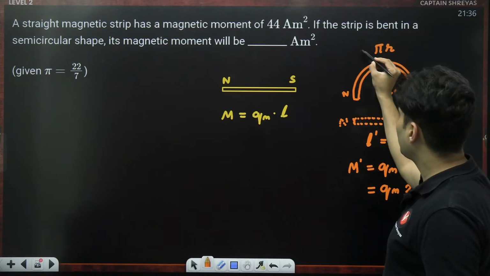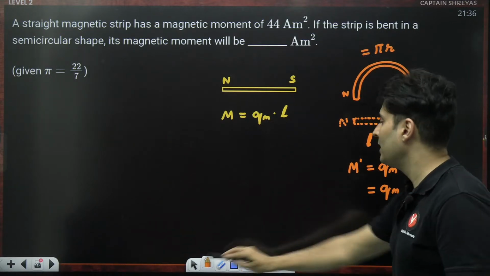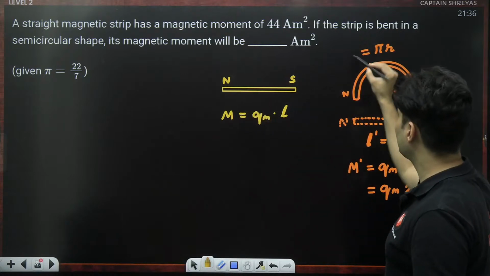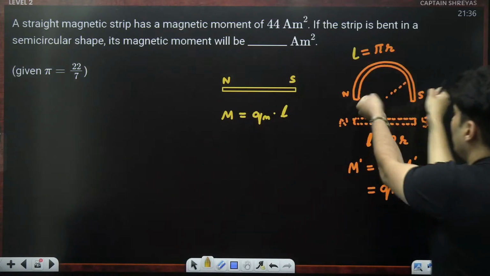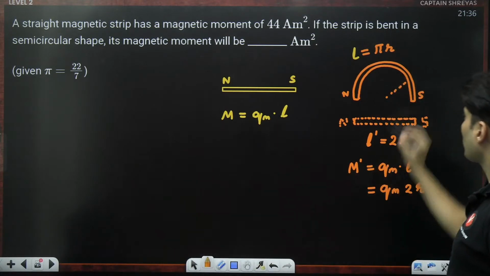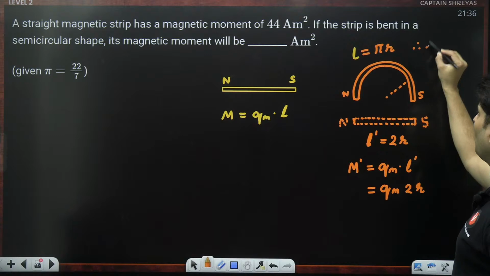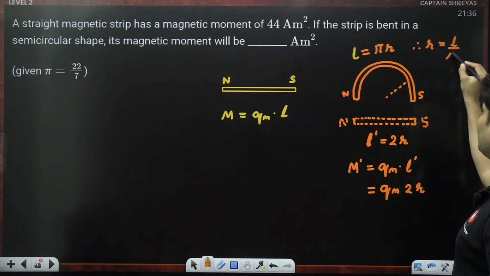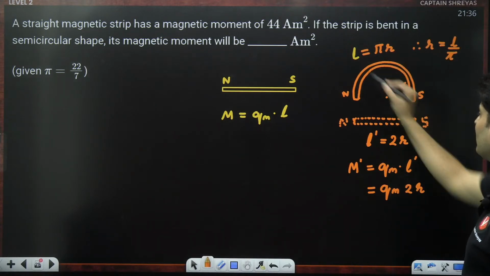So this pi r should be exactly equal to the length L of the strip, because it was just bent into this shape. Therefore r is L divided by pi. Substitute it over here: Qm times 2 times L divided by pi.